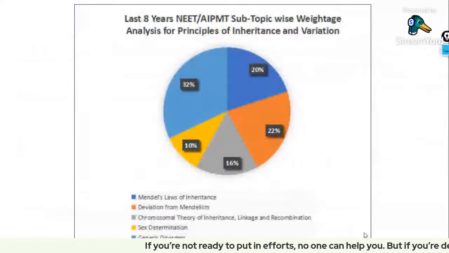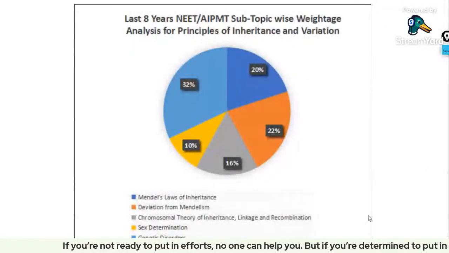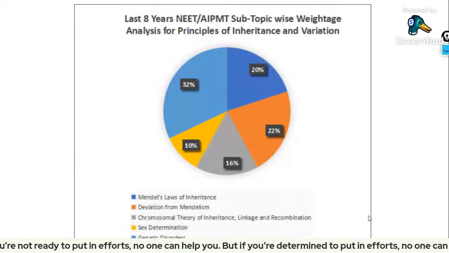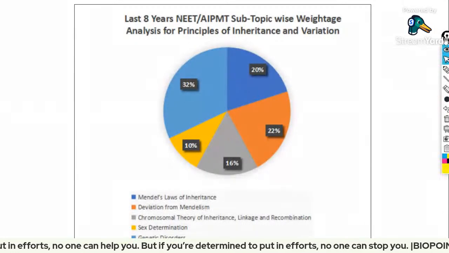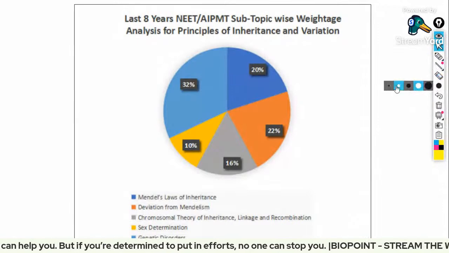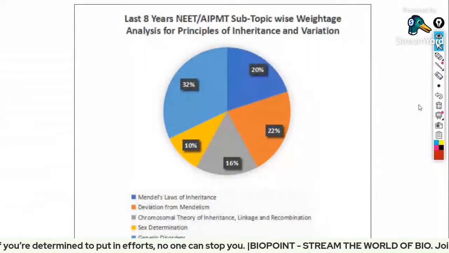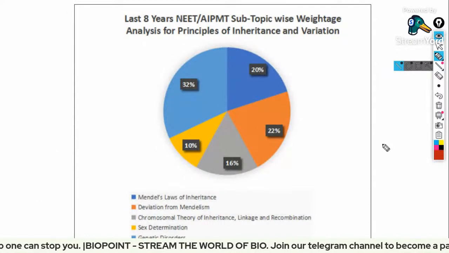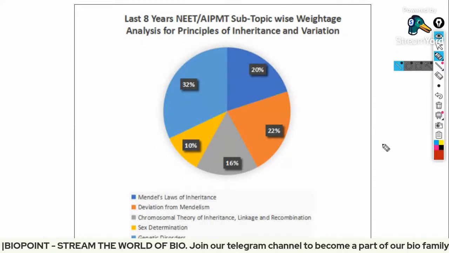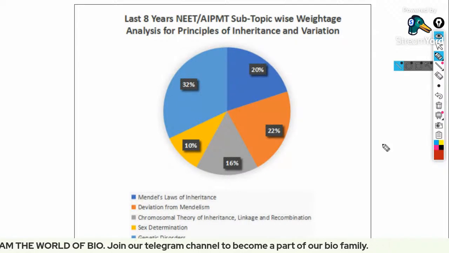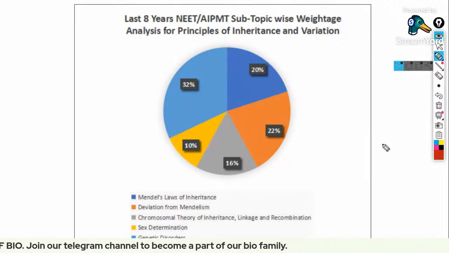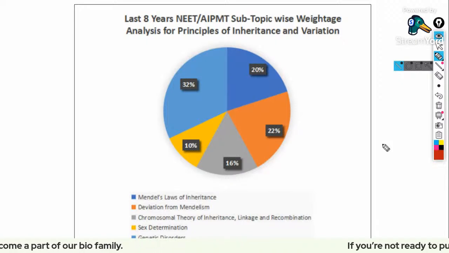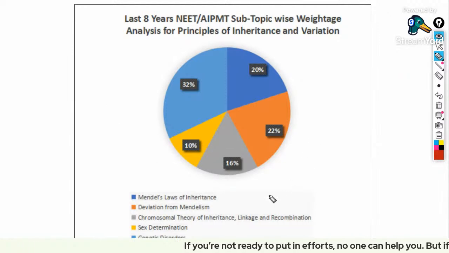So this is the previous years' NEET or AIPMT subtopic-wise weightage and analysis for the principles of inheritance. The thought that has come to your mind is the same as mine: what is the use of this weightage? Because this year NTA has changed everything, even the weightage, class wise, topic wise, subject wise. But anyway, let's move forward with this.